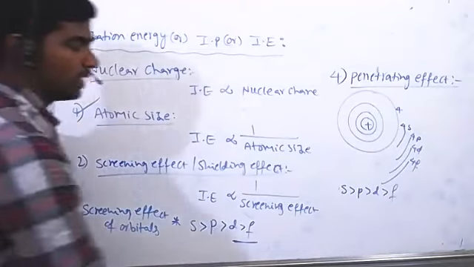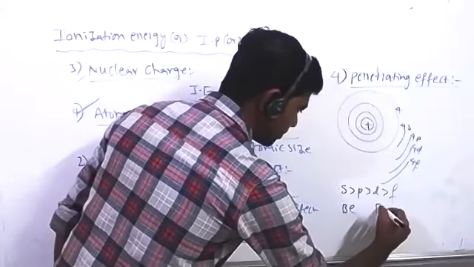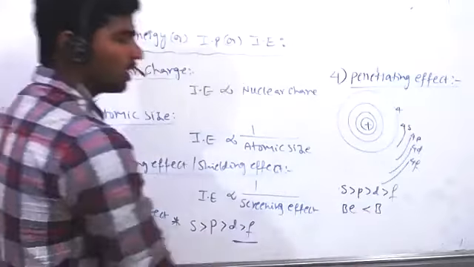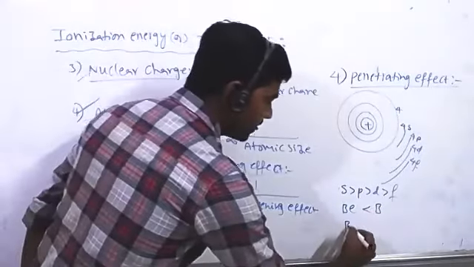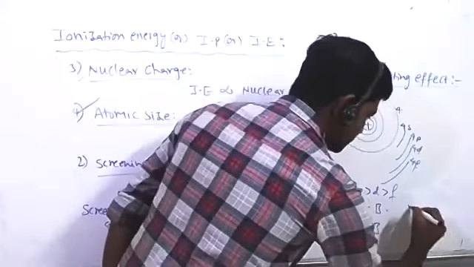I explained one example earlier, between beryllium and boron. Generally, boron should have higher ionization enthalpy than beryllium, but practically beryllium has the higher ionization enthalpy than boron.